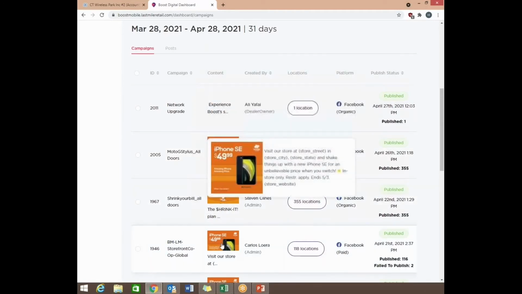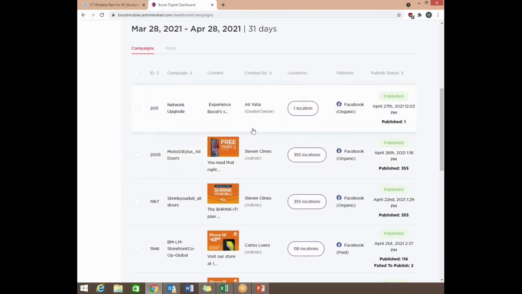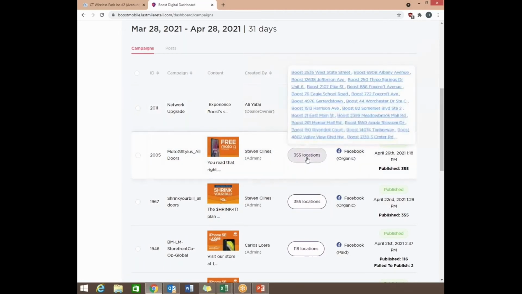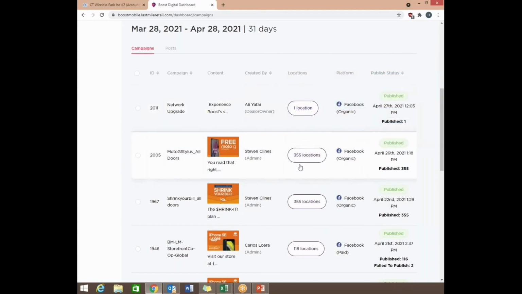As you can see, some of these have images, who it was created by, and the location, so which location it was posted to. Your locations are going to look different, because we have access to all our stores here, so that's why you see a large number. For yours, it's probably going to be a lot different. Then there's the platform, so where it was posted, and all of these posts are for Facebook. And then the publish status, which is pretty much when the post was published onto Facebook.